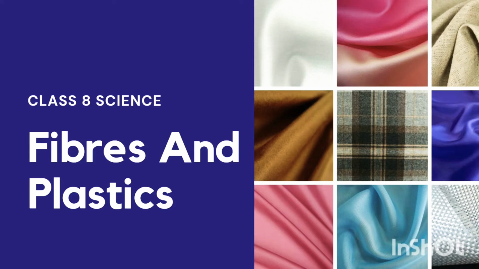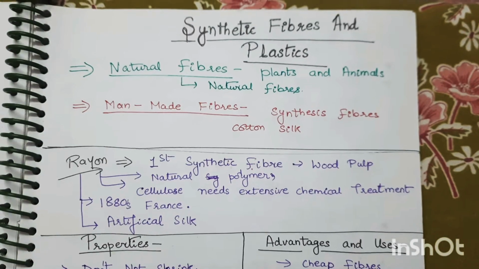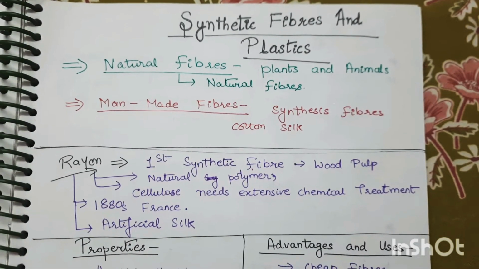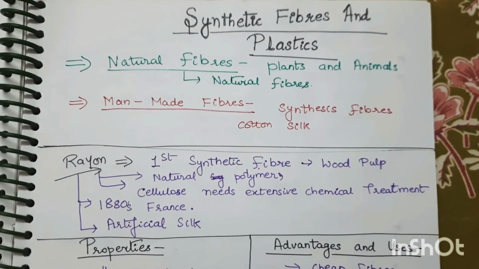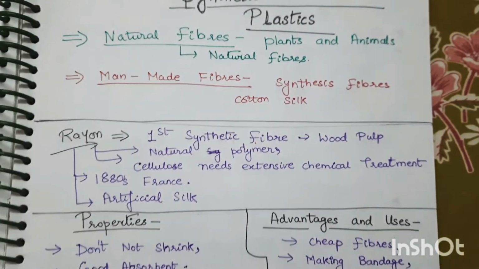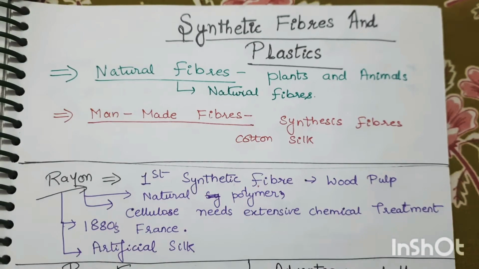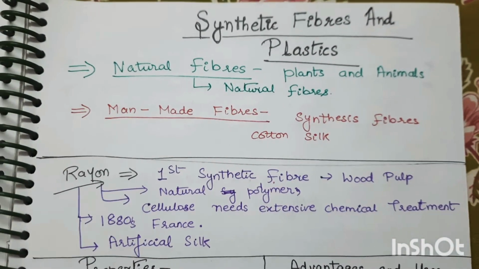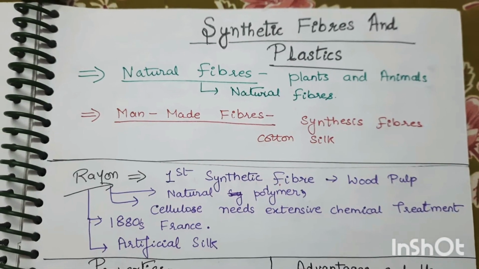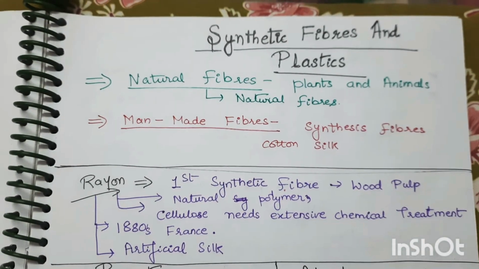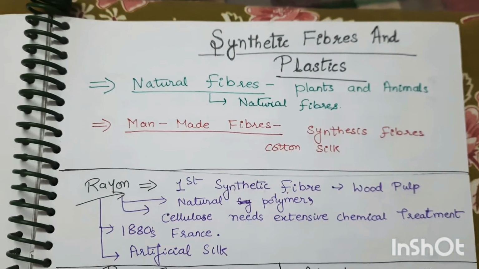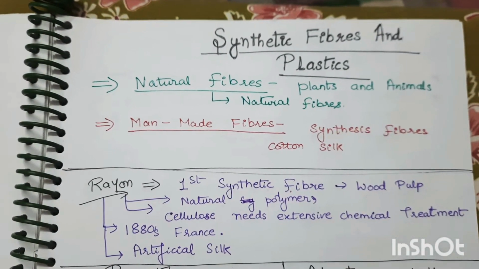In this chapter, you will study about fibers and plastics, class 8 science. Today you will learn about synthetic fibers and plastics. There are two types of fibers, the natural one and the man-made. The natural fibers are the plant and animal based fibers, for example cotton, wool, silk, etc. The man-made fibers are synthetic fibers that are artificially made, for example nylon, acrylic, rayon, etc.